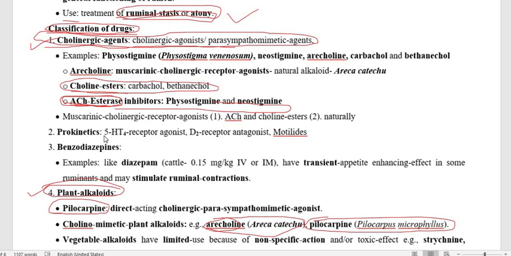Under this prokinetic classification, the drugs are 5-HT4 receptor agonists like cisapride, metoclopramide, D2 receptor antagonists like domperidone, and also metoclopramide, because it acts on both receptors, and motilides, which include erythromycin. So these all are about the prokinetics. They improve the function of the rumen and reticulum and help to contract it.